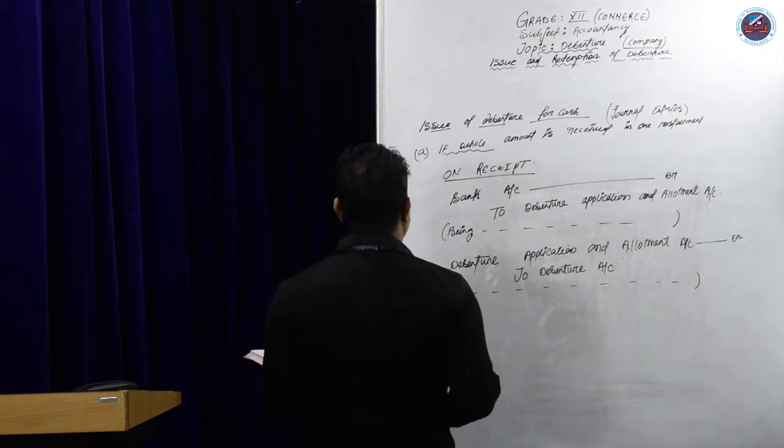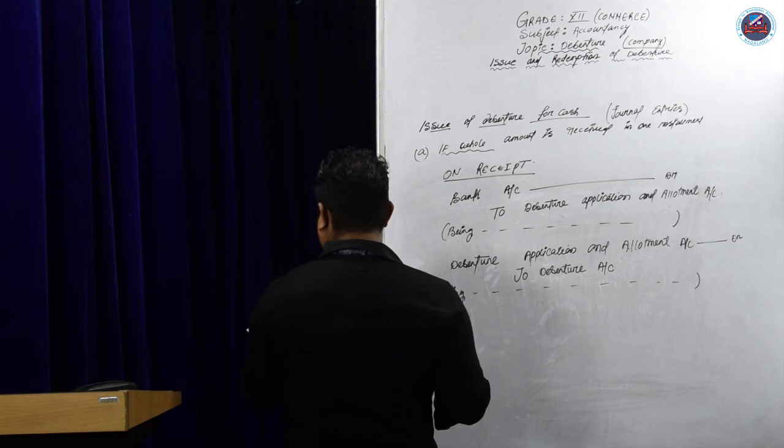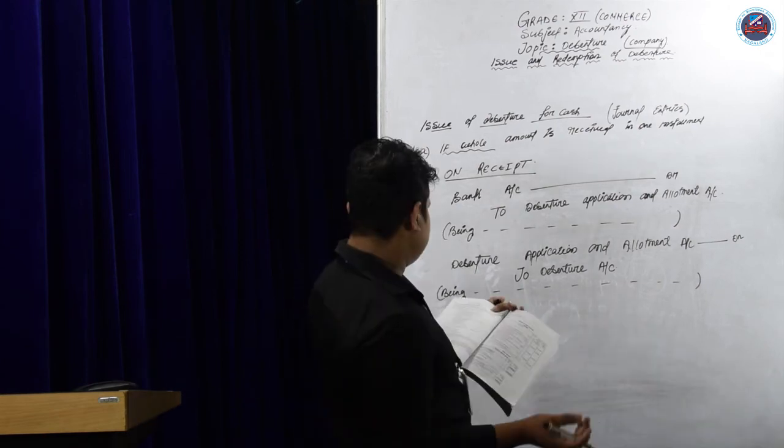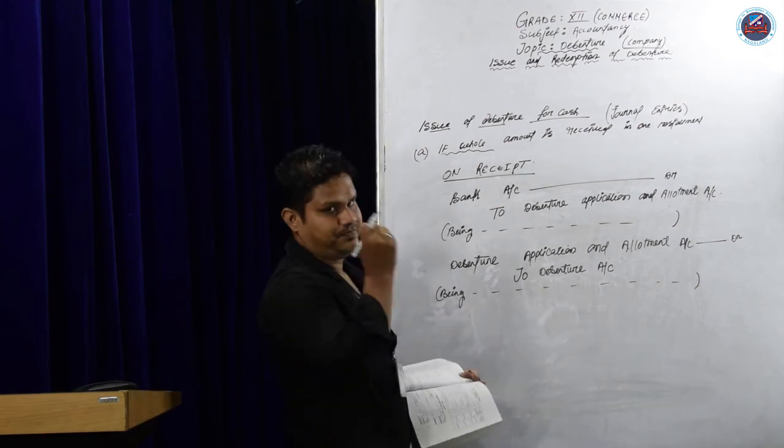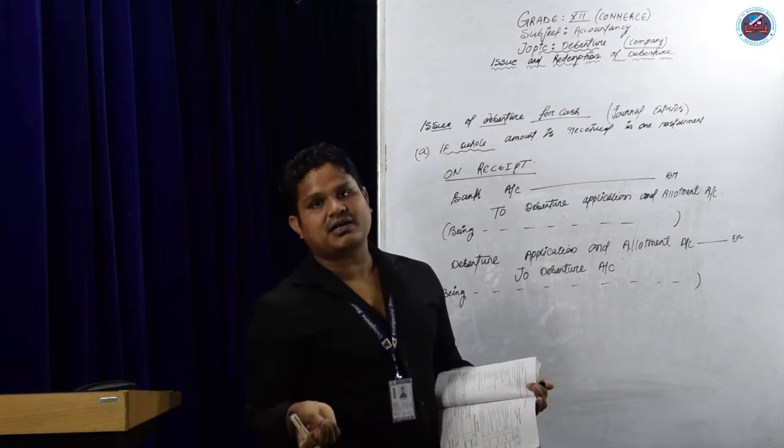Okay. Now number B. Suppose it is in two installments, that is application and allotment, or first call.